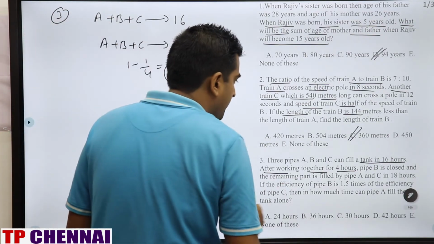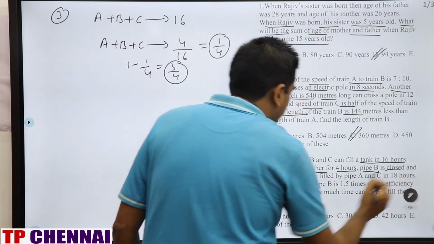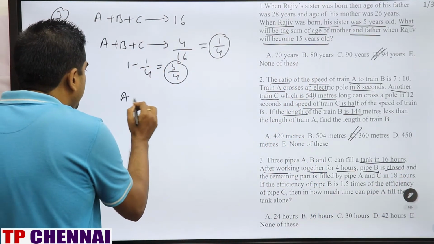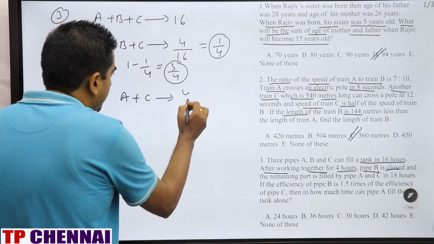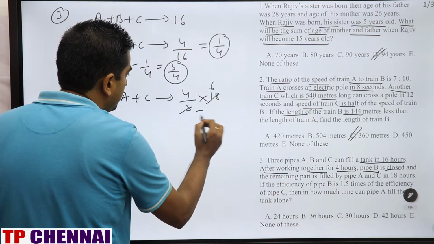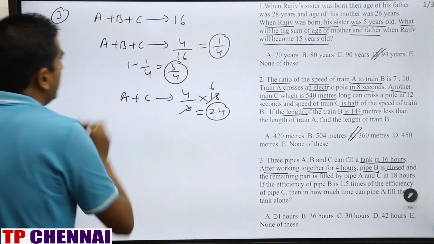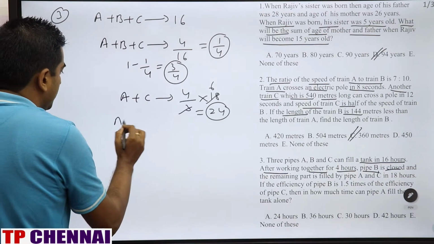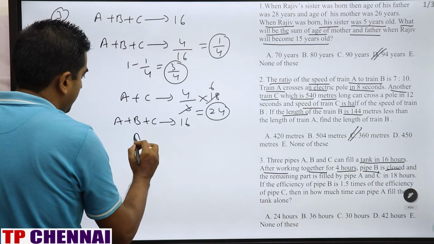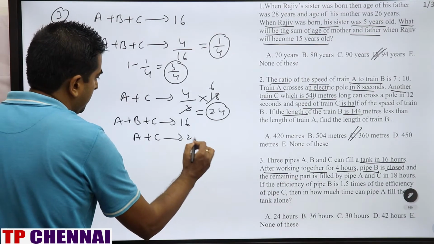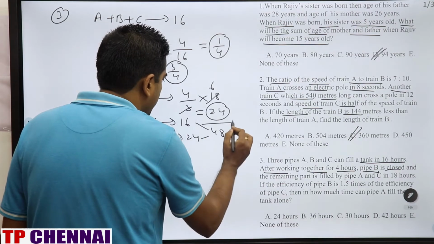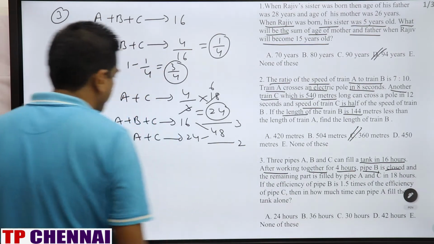This 3/4, what happened? After working for 4 hours, pipe B is closed. So the remaining part is filled by A and C in 18 hours. So how much will A and C fill? 3/4 part in 18 hours. This is 24. So now we can take this one. A plus B plus C is 16 and A plus C is 24. This is the time. LCM 48, efficiency 3, efficiency 2.